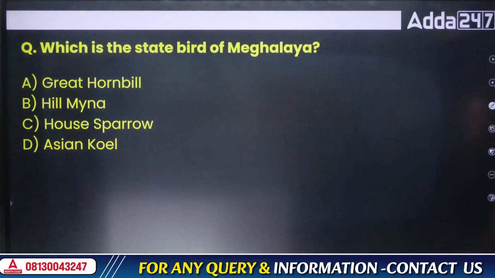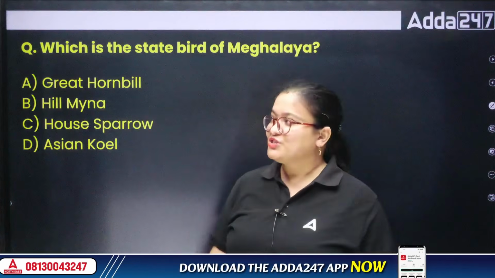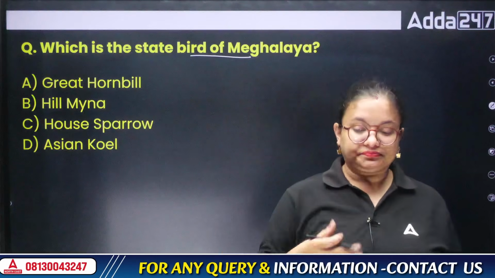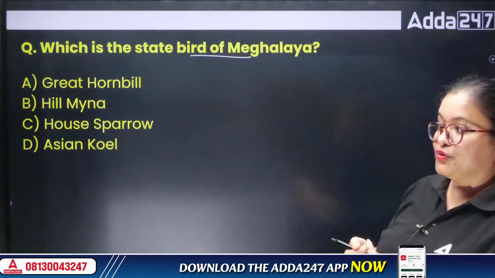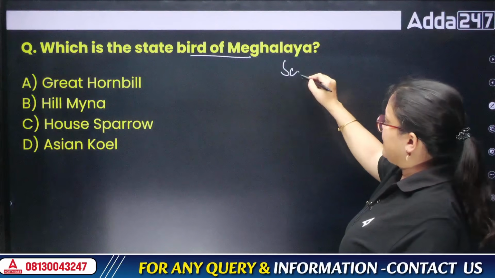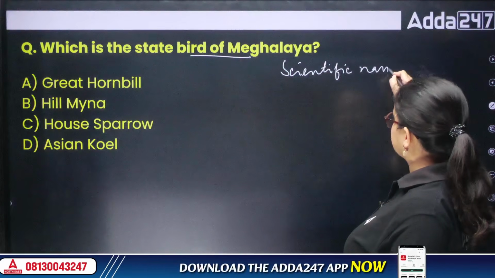Next, which is the state bird of Meghalaya? This is a very easy question. I have already given it once, right? So whenever we say about state bird, state animal, state flower, these are some of the important things we should note. We should know. Apart from the name, we should also know the scientific name as well, because sometimes in your exam scientific names are also asked, right?